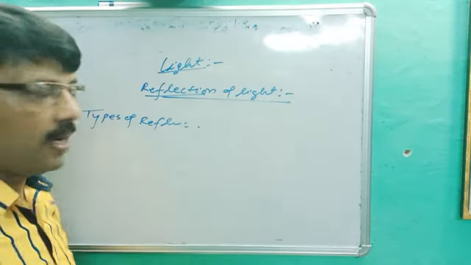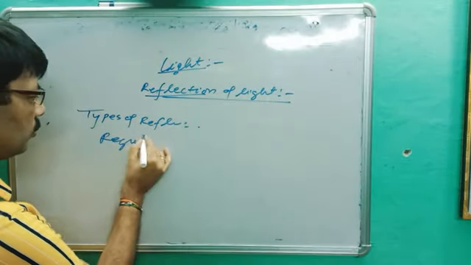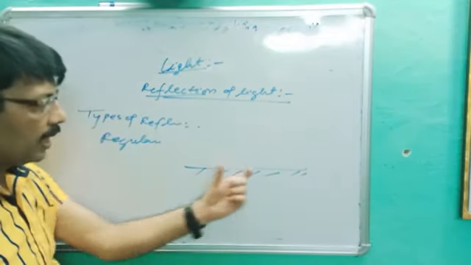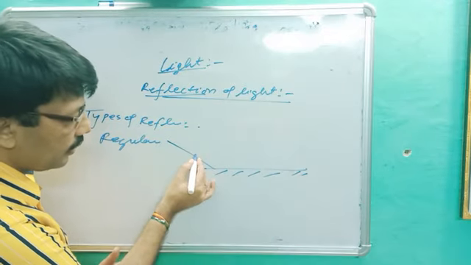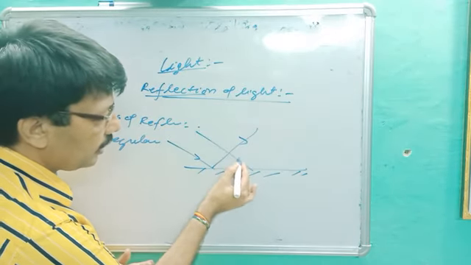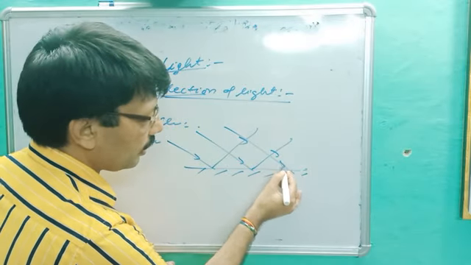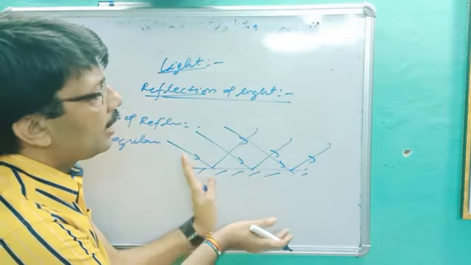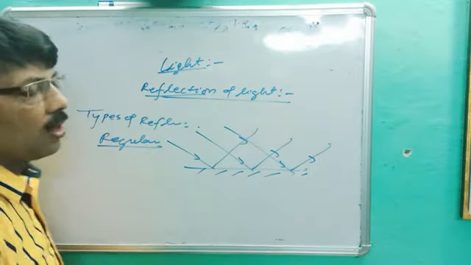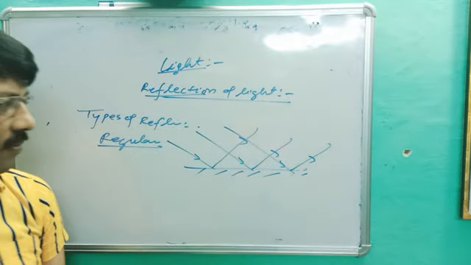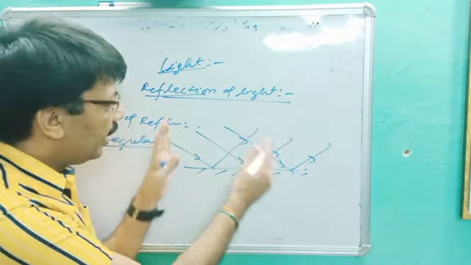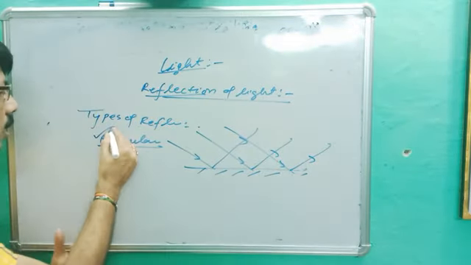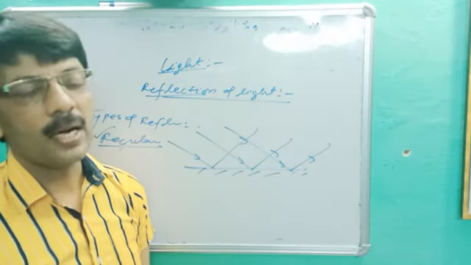So there are two types of reflection. First is called regular. When light strikes on a well polished surface like this, which is a plain and smooth surface, incident ray, reflected ray, incident ray, reflected ray, what are we getting? We are getting a fixed order of incident rays and reflected rays. Such type of reflection is called regular reflection. So what is regular reflection? If the surface is plane, first condition, and there is an order of incident ray and reflected ray, this diagram shows the regular reflection.